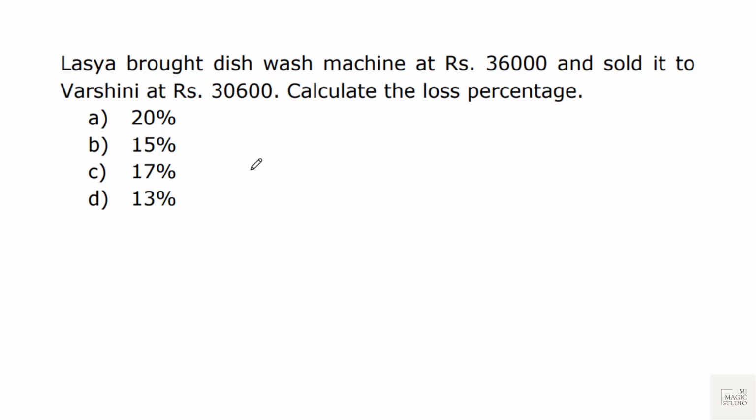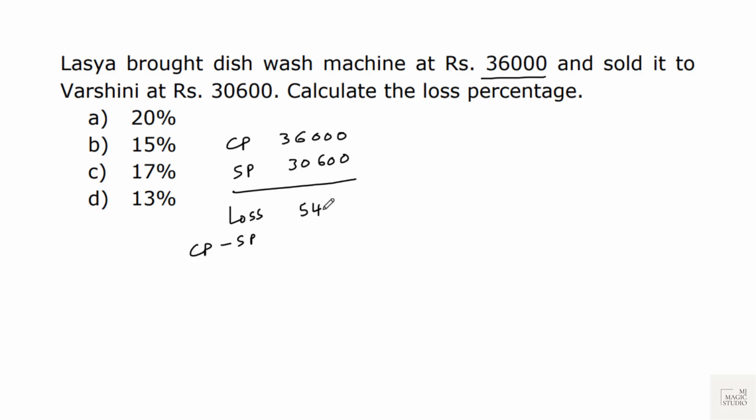Lasya bought a dishwasher machine at rupees 36,000. Cost price 36,000. And sold it to Varshini for rupees 3,600. Selling price 3,600, which is less than cost price. That means she is incurring a loss. Loss is CP minus SP. 32,400 is the loss. What is the loss percent?